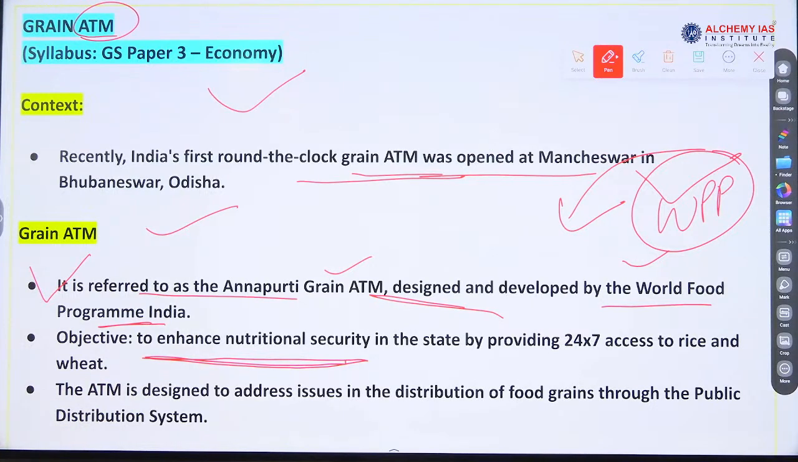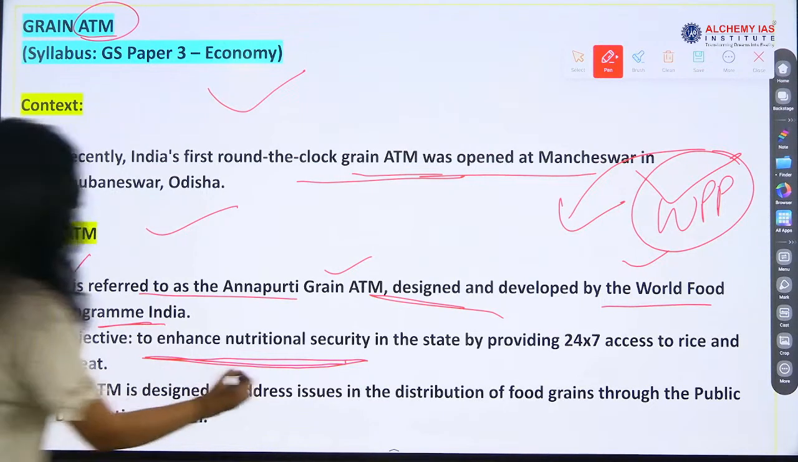Take the grain. I have already underlined. What is the purpose? Why are you so smart? So smart he is. Acting smart. Yes. What is the purpose?